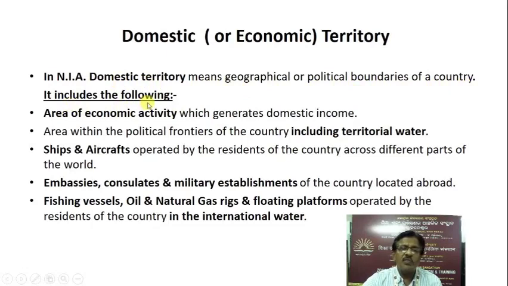It includes the following: area of the economic activity which generates domestic income, area within the political frontiers of the country including territorial water, ships and aircrafts operated by the residents of the country across different parts of the world, embassies, consulates and military establishments of the country located abroad, fishing vessels, oil and natural gas rigs and floating platforms operated by the residents of the country in the international water.